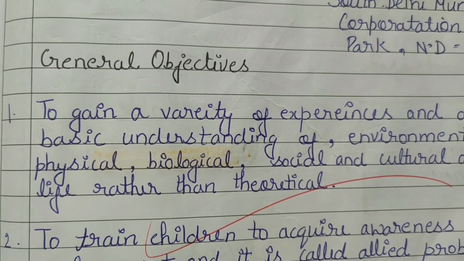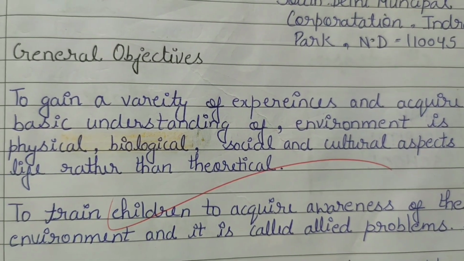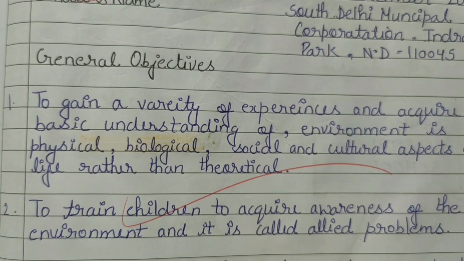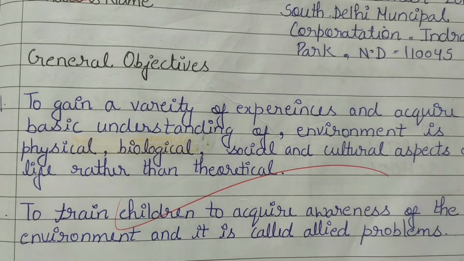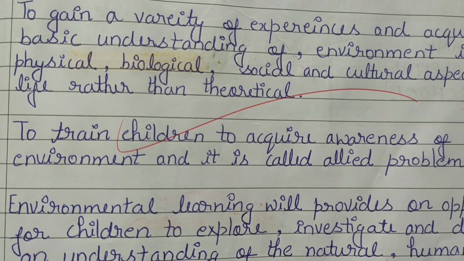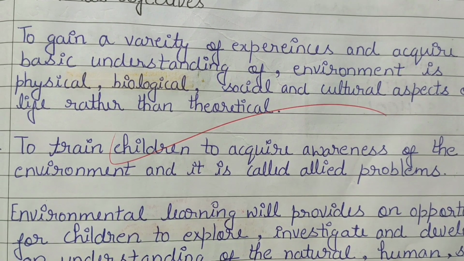First one is to gain a variety of experiences and acquire a basic understanding of the environment, its physical, biological, social and cultural aspects of life, rather than theoretical. The second one is to train children to acquire awareness of the environment and its allied problems.